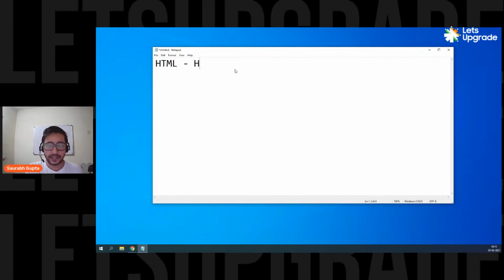So first of all, HTML stands for hypertext markup language. And again, guys, don't mind my spelling mistakes, I do a lot of them. Okay, you can see it here. So HTML simply stands for hypertext markup language. First of all, HTML simply says I'm a language. So HTML is simply a coding language. HTML is nothing but a coding language.